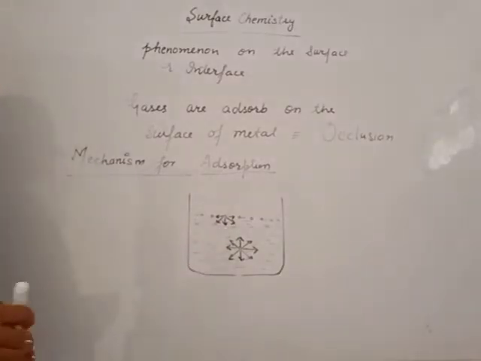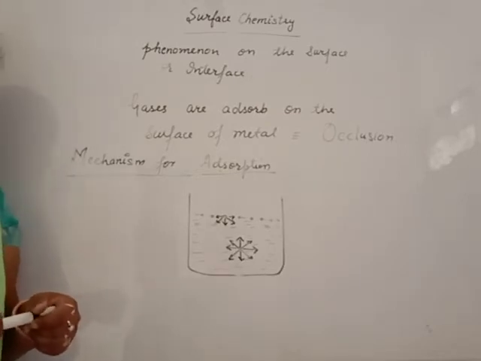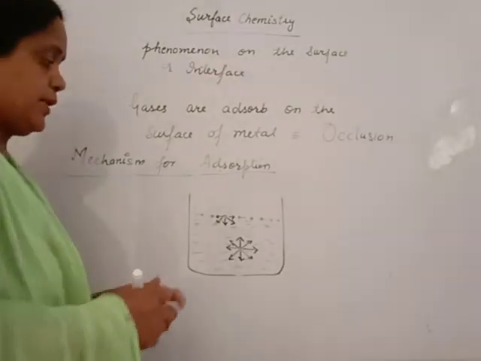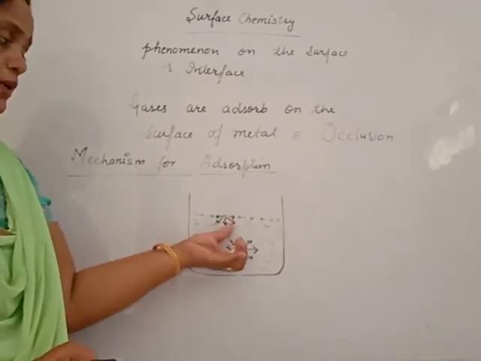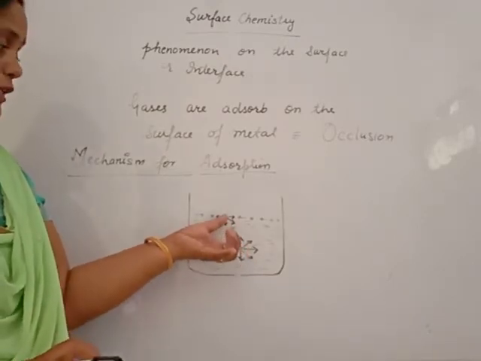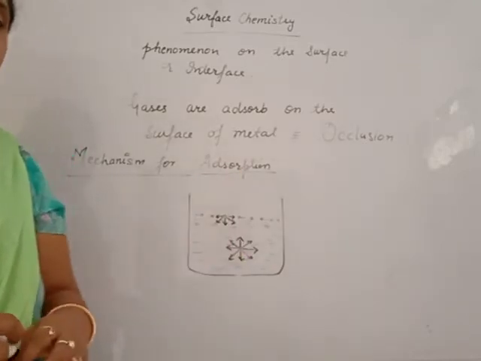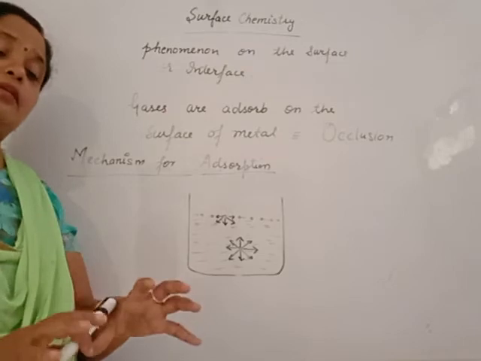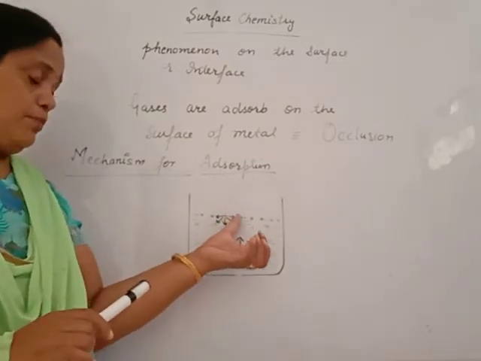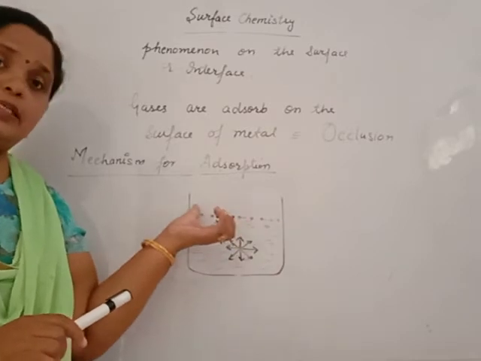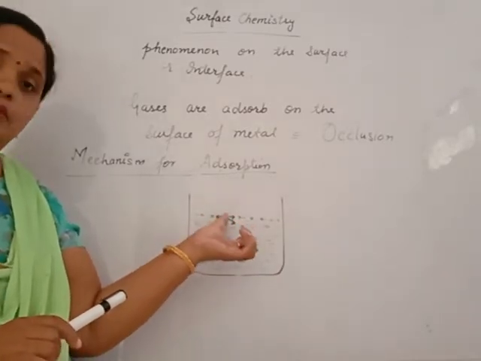In our exam, one more question is why adsorption occurs. A direct answer, beta: this is the balanced force. It remains stable. This is the unbalanced force. And this molecule tries to balance this unbalanced force. In this case, the particles present on the surface try to balance this unbalanced force and remain on the surface.